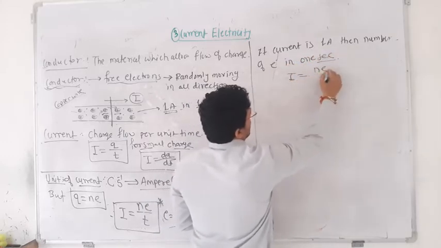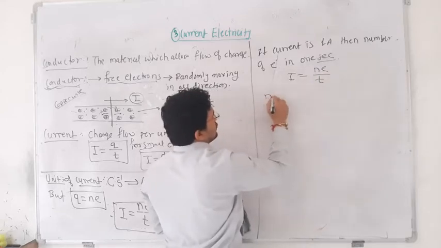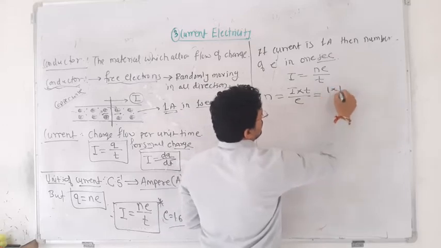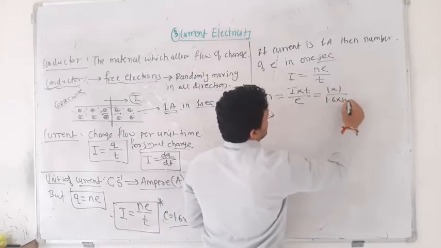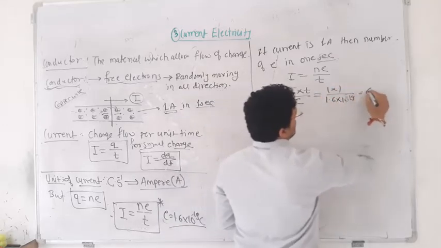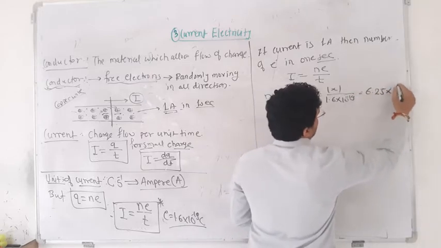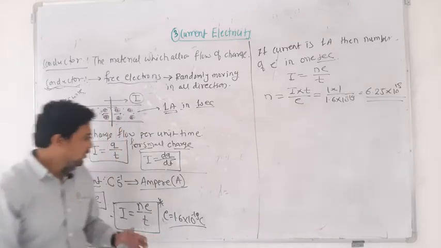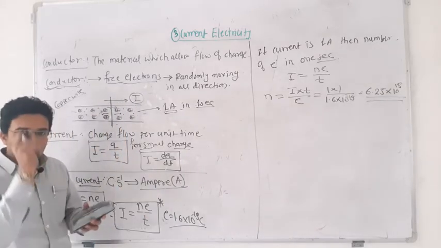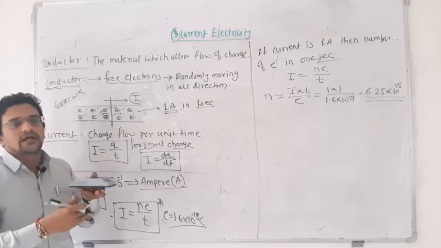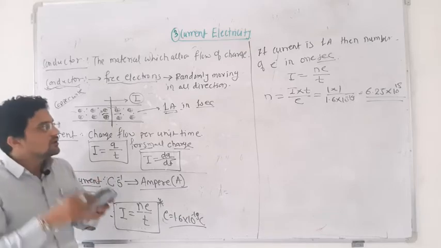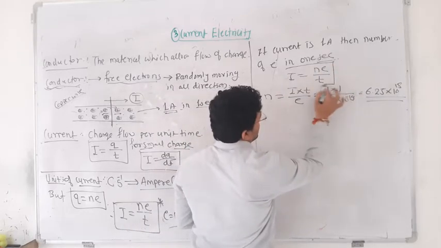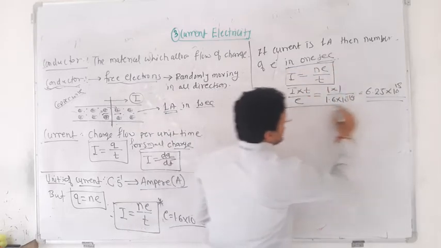So I is equal to Ne divided by T. Therefore N is equal to I into T divided by E, so 1 into 1 divided by 1.6 into 10 to the power of minus 19. If you solve this, you will get 6.25 into 10 to the power of 18 electrons. If any conductor has 1 ampere of current, it means in 1 second, these many electrons are crossing a particular line. So this equation is important, remember it. This is the definition of current.